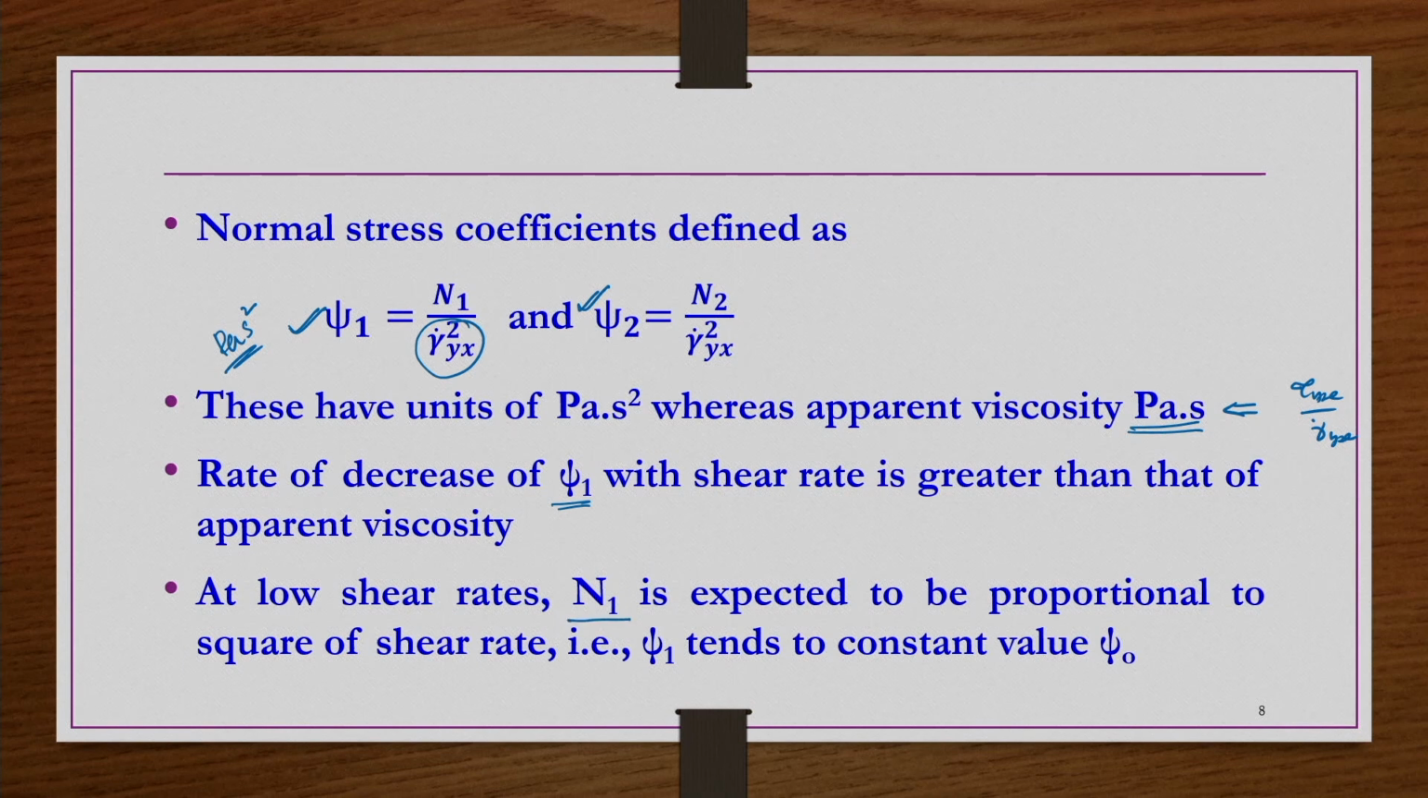And then, as we have already seen, at low shear rates, N1 is expected to be proportional to the square of shear rate. So, obviously, this psi 1 tends to a constant value of psi naught at low shear rates. This is valid only in the low shear rate region, not for all ranges of shear rates.